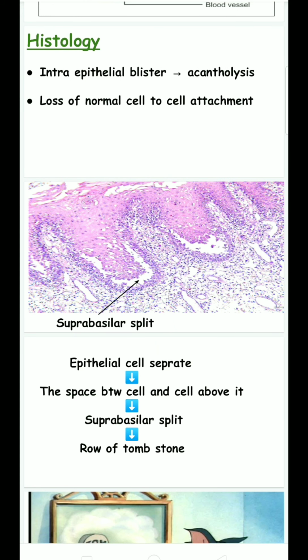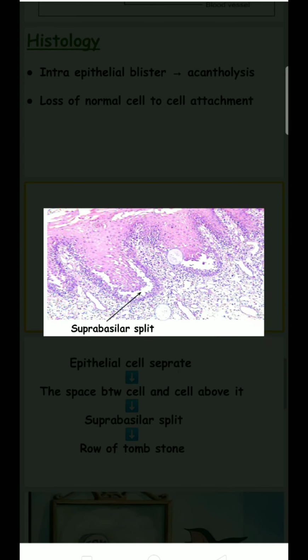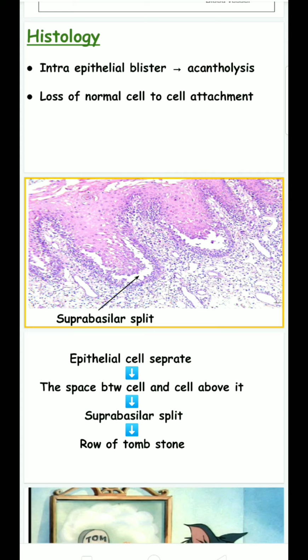There is a suprabasilar split: the epithelium separates because of the loss of desmoglein 1 and desmoglein 3 due to the autoimmune antibody. As a result, epithelial cells separate. The space between the basal cells and the cells above it is called the suprabasilar split.